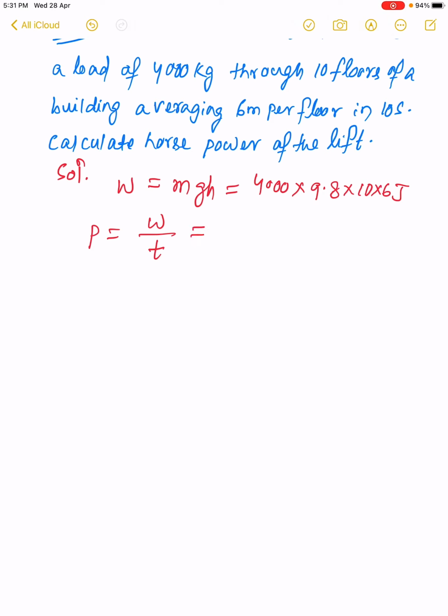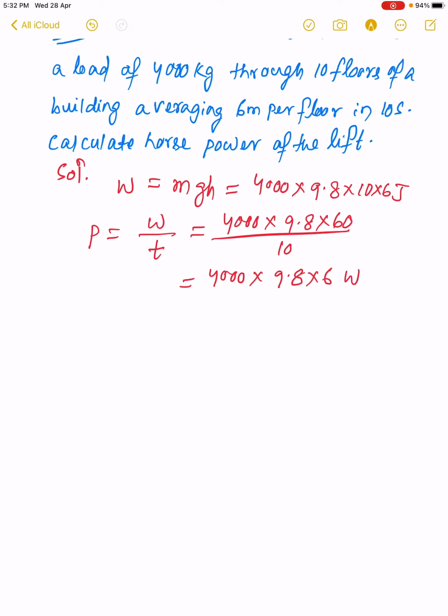That is 4000 into 9.8 into 60 by 10. Your answer is 4000 into 9.8 into 6.